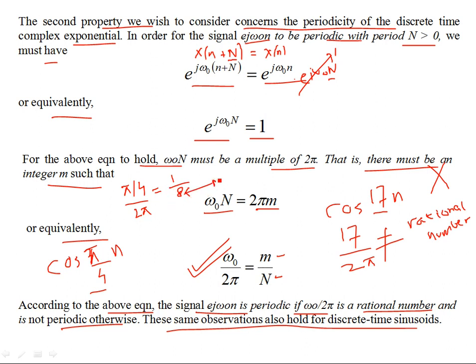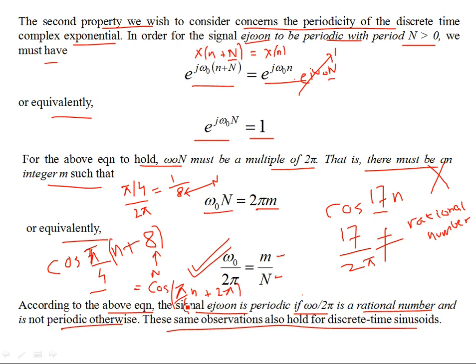This is the period. Okay, and if I plug in 8 for my capital N, then what do I have? I have cosine of pi by 4n, and then I have to add another term, and that other term is your 2 pi.